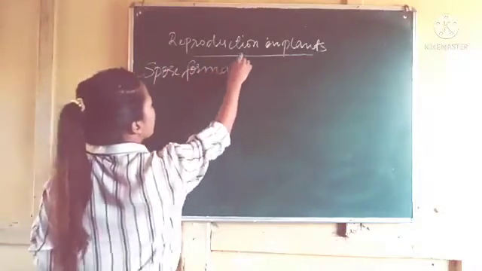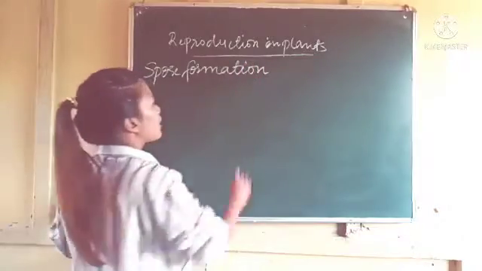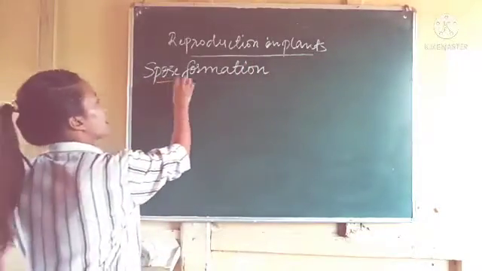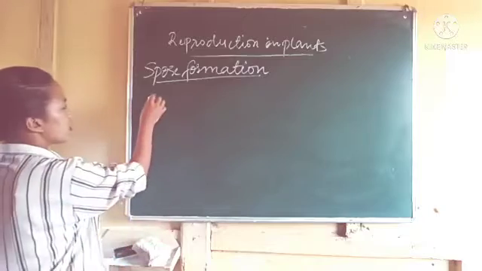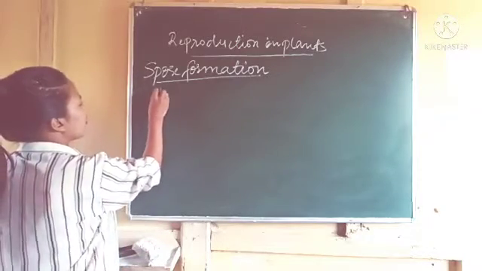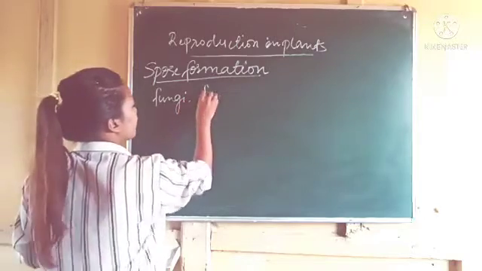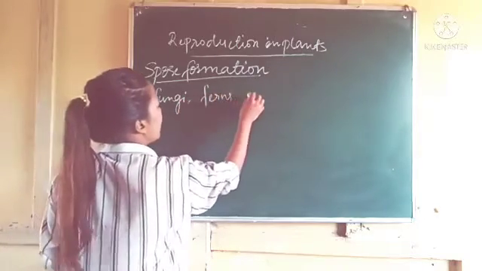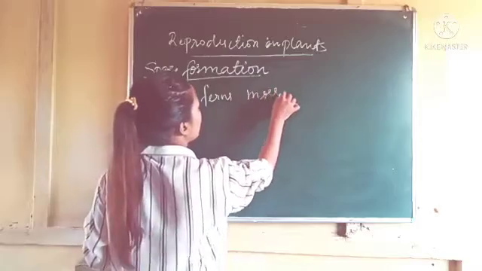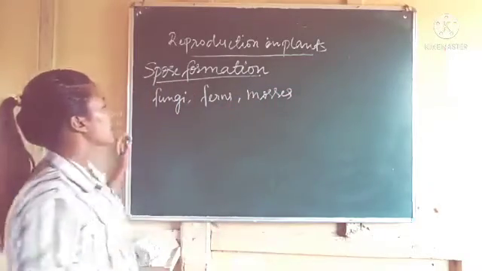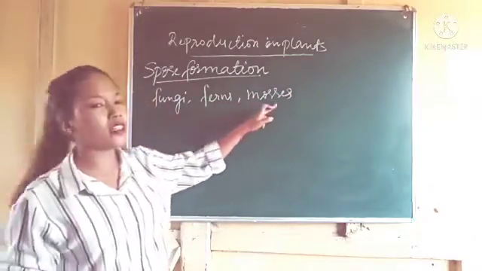So in spore formation, in what type of organism does this type of reproduction take place? It takes place in fungi, ferns, and mosses.